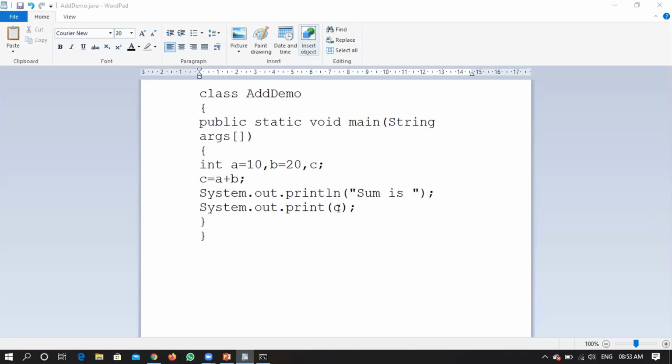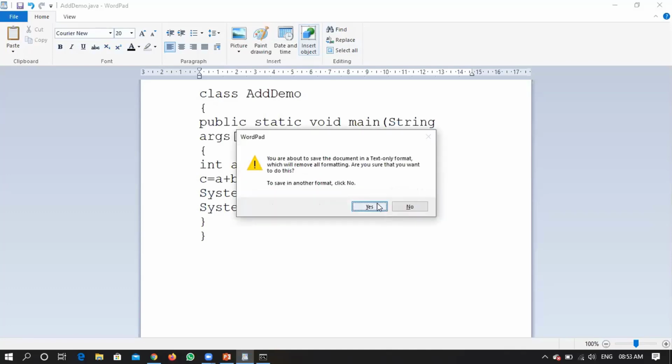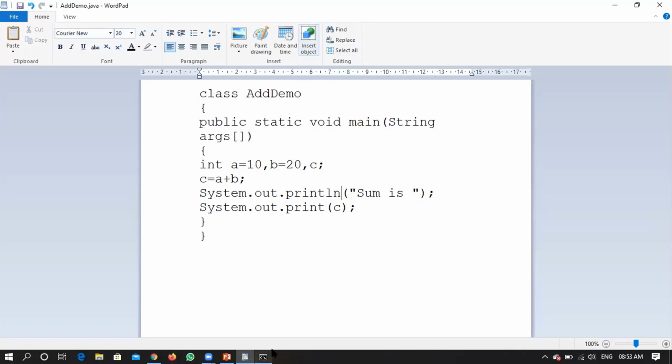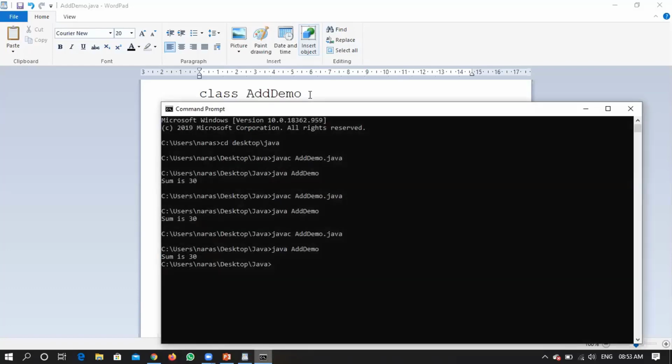That means now my output will be in two lines. Hope you are getting whatever I am doing. If my procedure is confusing, then you cannot understand what is happening. Compilation is done fine without any syntactical errors.